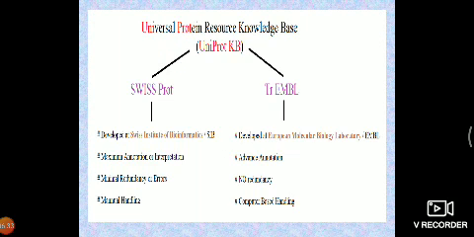Now, the first protein database formation or collection firm, or we can say software, is UniProtKB, the Universal Protein Resource Knowledgebase. This is the first protein database banking tool, which is divided into manual and computed forms. The manual form is SwissProt and the computed form is translated EMBL, that is TrEMBL.